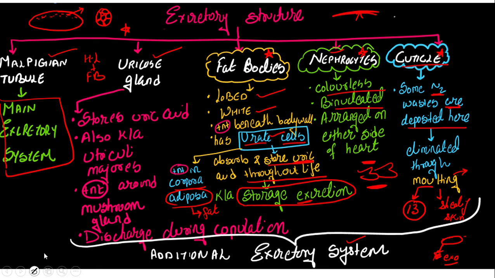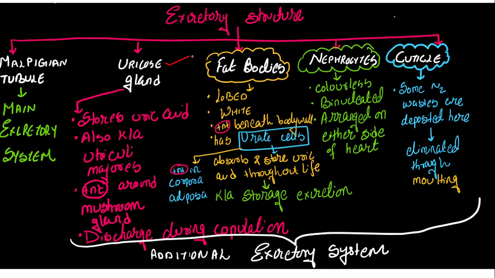And the last one here is the uricose gland. Uricose means it is going to store uric acid. Fat bodies are also going to store the uric acid. What is the difference? Fat body will store for the entire life. Uricose gland won't be storing for the entire life, right?